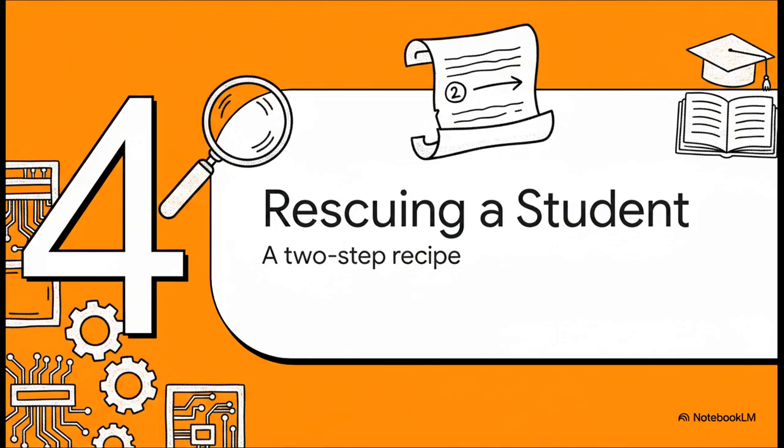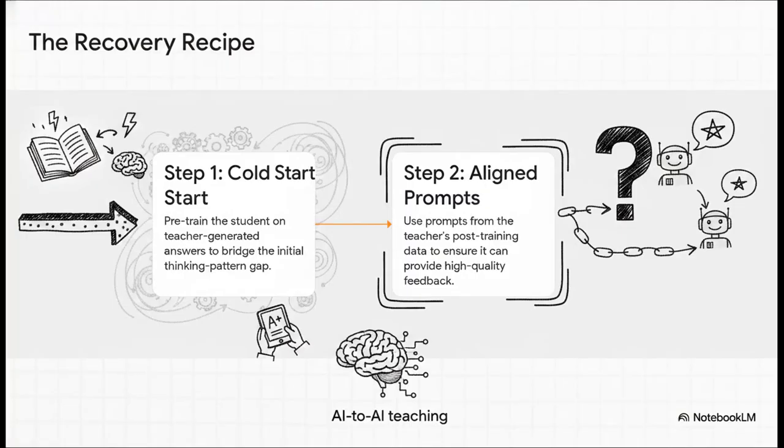The researchers didn't just diagnose the problem. They actually developed a rescue plan. It's a practical, two-step recipe for success to get that failing student back on track. And here it is. Step 1 is what they call an off-policy cold start. It's basically like giving the student a cheat sheet. You let it peek at the teacher's final answers before the real training even begins. This just gets their brains on the same wavelength from the get-go.